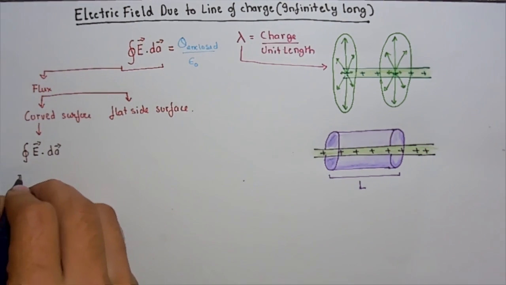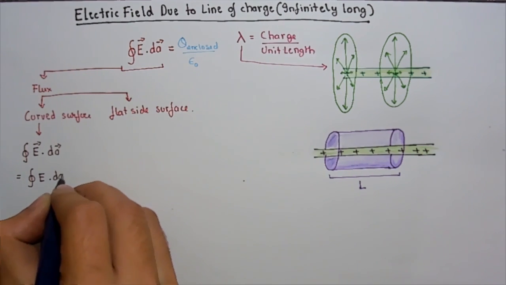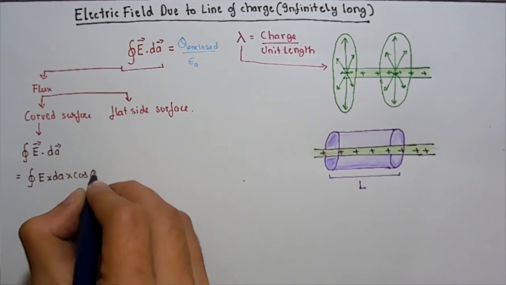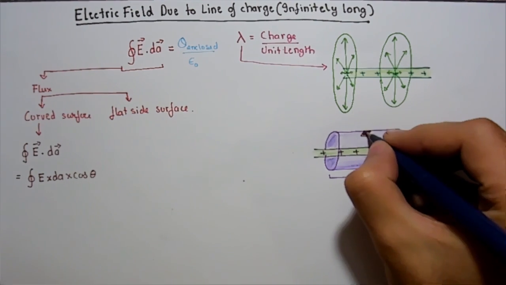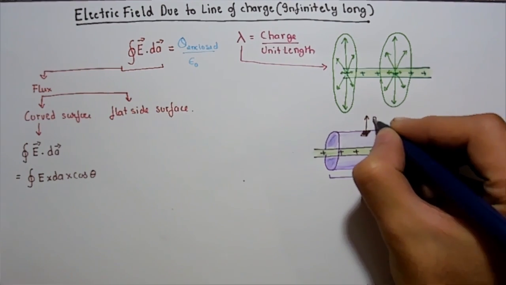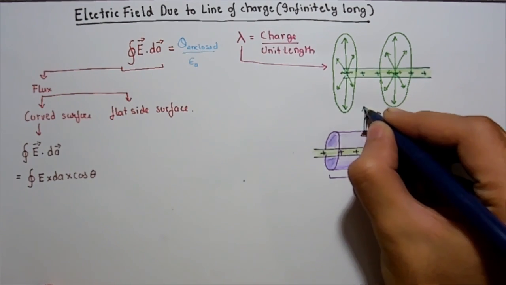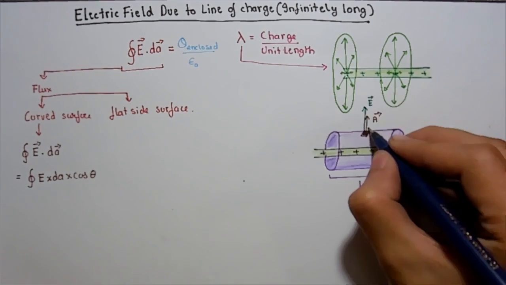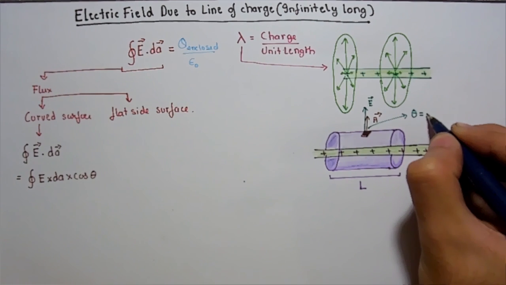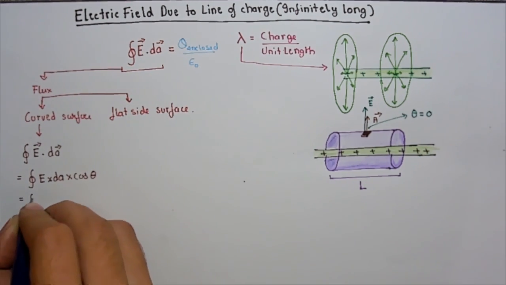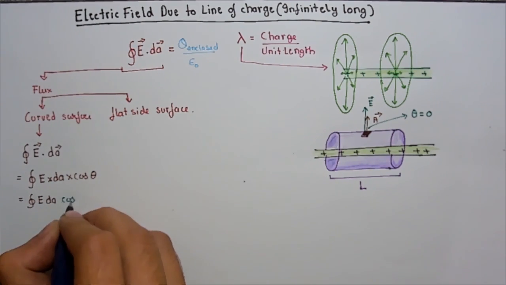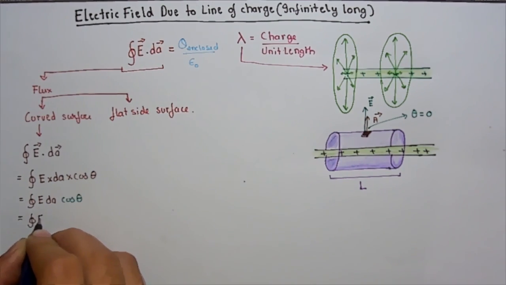If we take a segment of area on this Gaussian surface, we see that the area vector and the electric field vector point in the same direction, which means the angle between them is equal to 0. Hence theta is equal to 0, which again implies that cos theta is equal to 1. So the flux in this case becomes the closed integral of E dA.